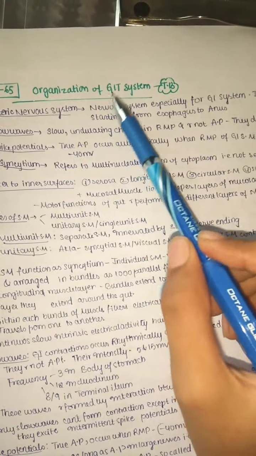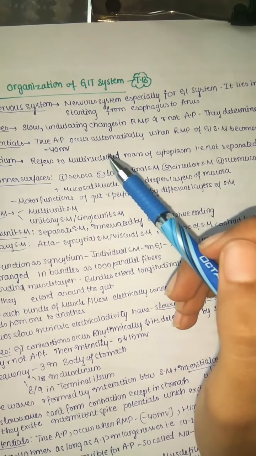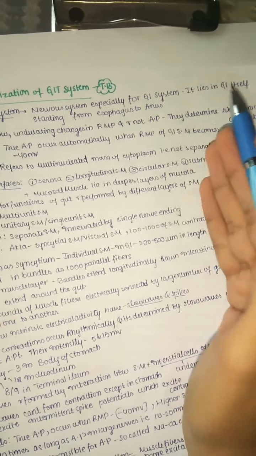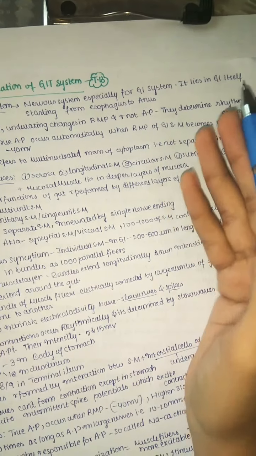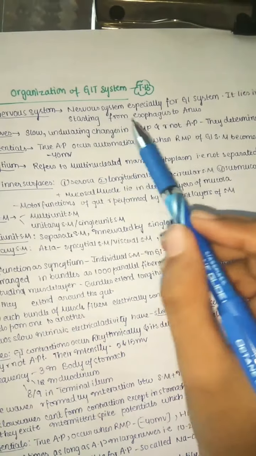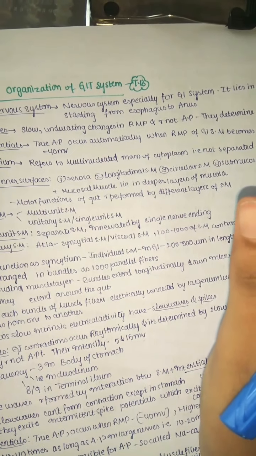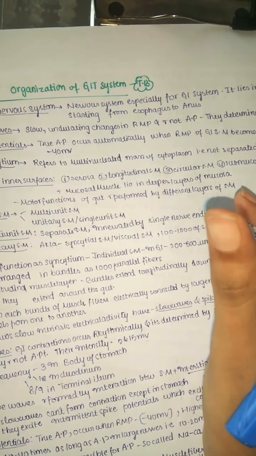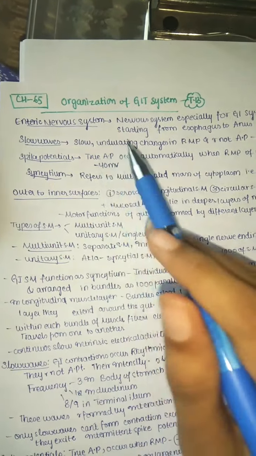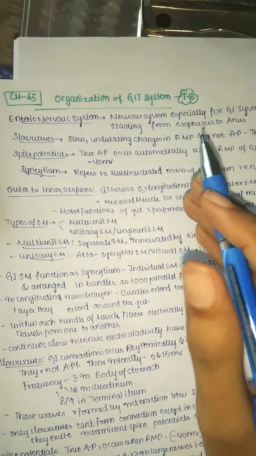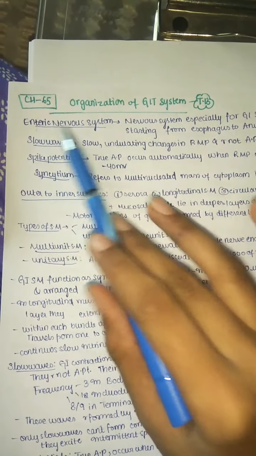It's a special nervous system designed for the GI system, that is the gastrointestinal system. It lies in the gastrointestinal system itself, starting from the esophagus to the anus. Or I can say, especially from our mouth to the anus. So every part has this enteric nervous system. Our gastric system has its own nervous system, called enteric, hence the name, meaning related to GI.